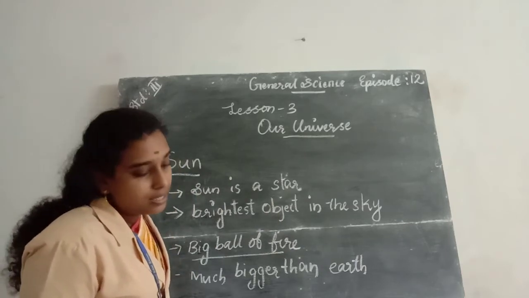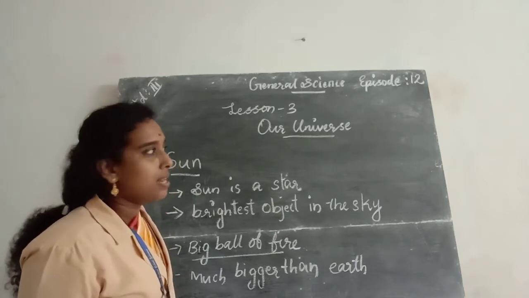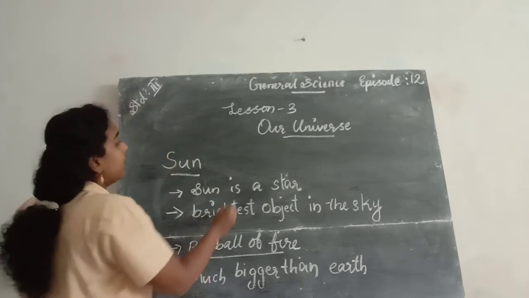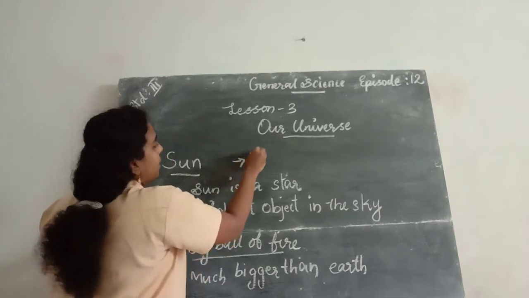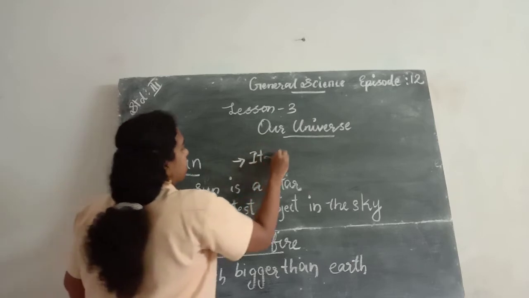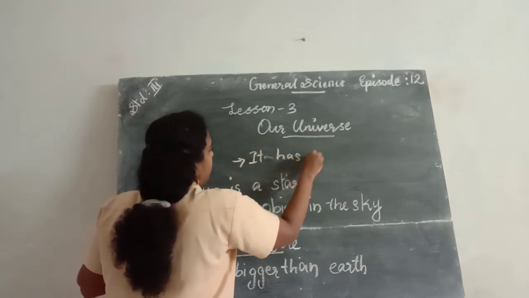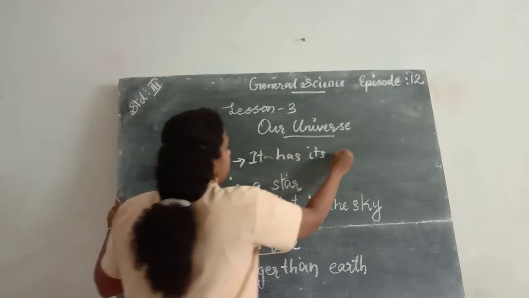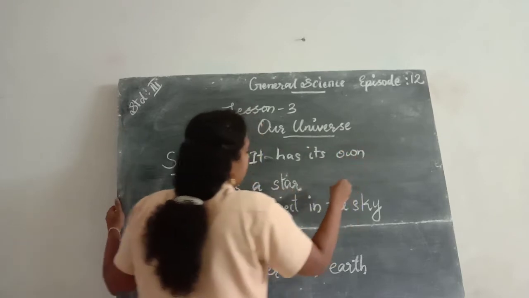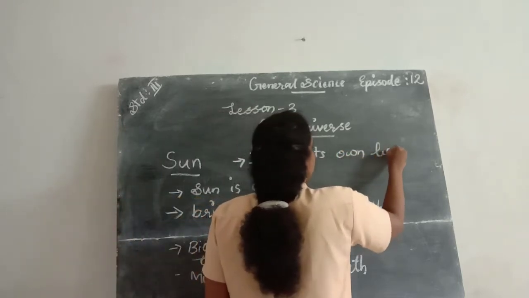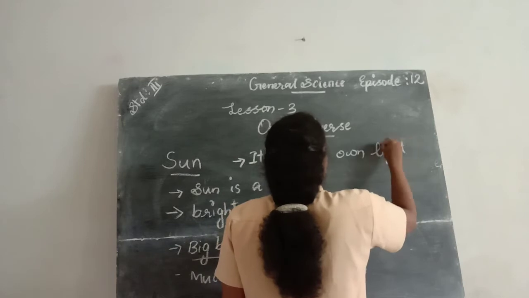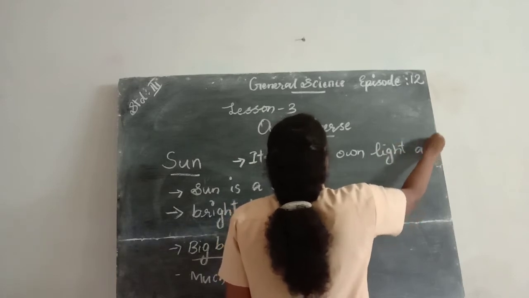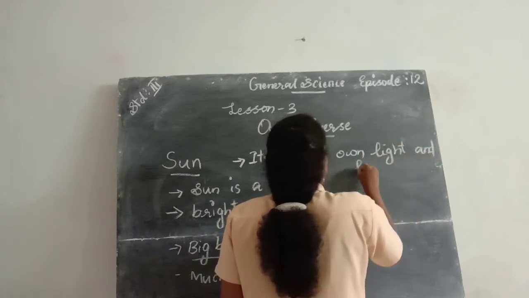It's a very important point: it has its own light and heat.